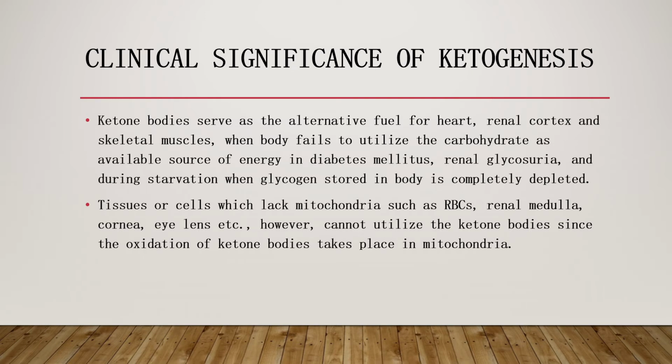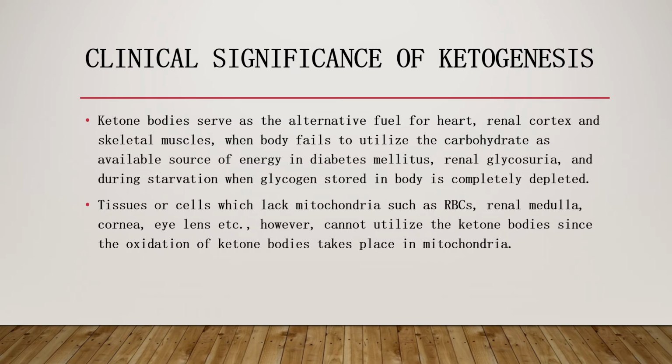Tissues which lack mitochondria, such as erythrocytes, renal medulla, cornea, and lens, cannot utilize these ketone bodies as an alternative fuel, because oxidation of ketone bodies takes place in the mitochondria.